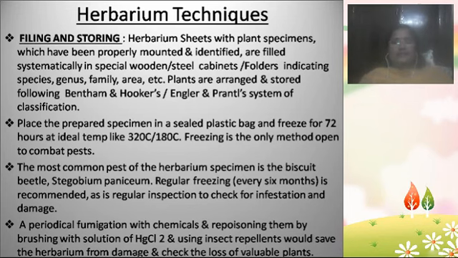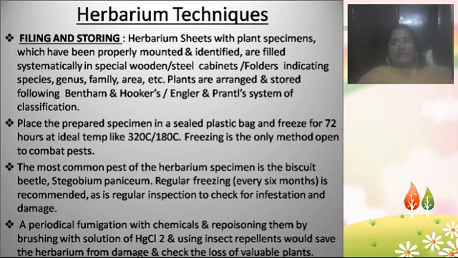Once the preparation of herbarium sheets is completely over, these herbarium sheets are properly mounted and properly identified, and then they are filed systematically. All the plants belonging to the same family will be stored in a particular wooden cabinet or particular wooden drawers.